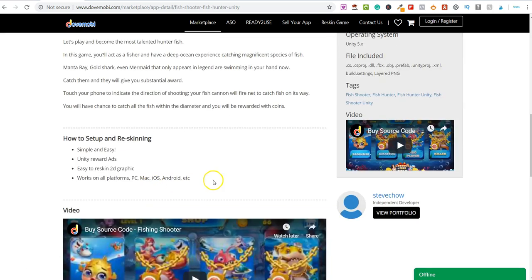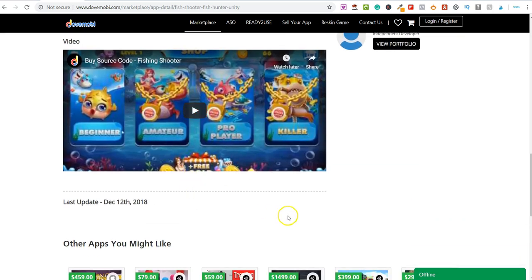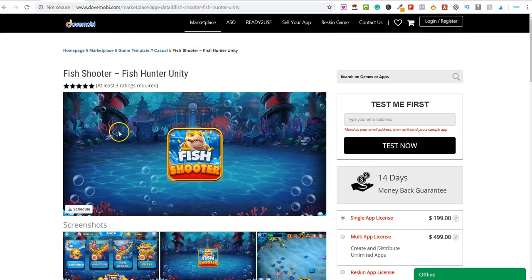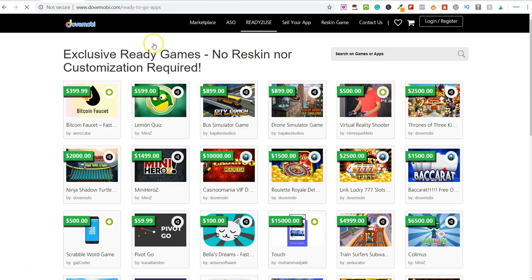So this is Dove Mobi. I highly recommend this website, especially if you're looking to get good quality apps. Now the other website that you can use, so let's say you come over to Dove Mobi, you buy an app on here, and then you want to basically flip it. Well, you can list it straight away on this website, but you can also go ahead and list it on Flipper. Let me go and show you Flipper.